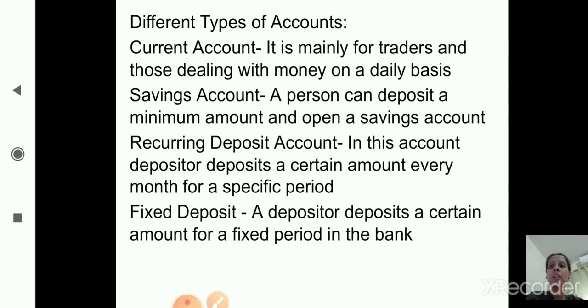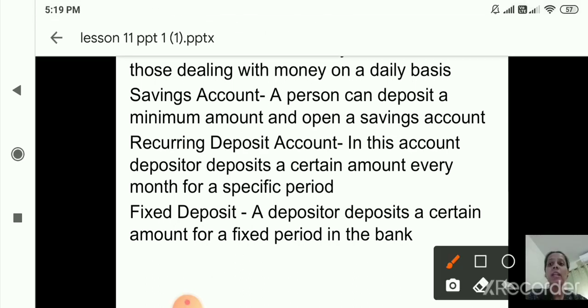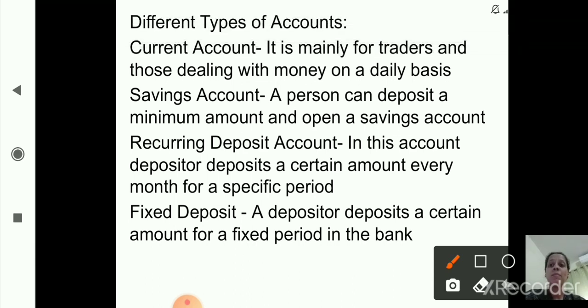Now these are the different types of accounts. The first one is current account, second is savings account, third one is recurring deposit account, and the fourth one is fixed deposit. Now in short we will see the first one, that is current account. It is mainly for the traders and those dealing with money on a daily basis.